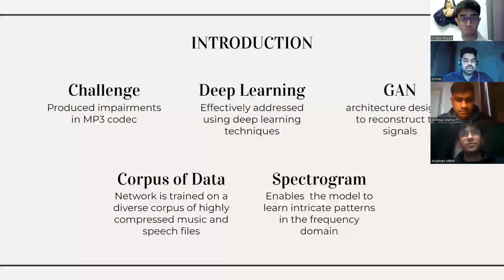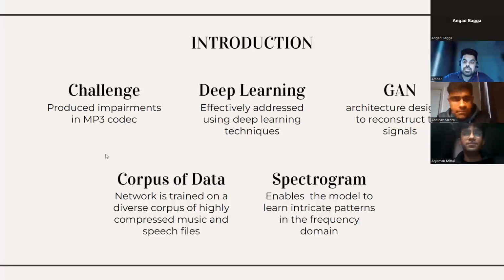So starting with the introduction, today I present a solution to one of the challenges we face in audio signal processing. The challenge is that in MP3 codec under high compression rates, there are impairments introduced. And this has yet to be tackled with deep learning techniques. So our project lies in a tailored architecture of GANs, which is Generative Adversarial Network. And we design it to reconstruct these heavily compressed signals and evaluate them for different compression rates.